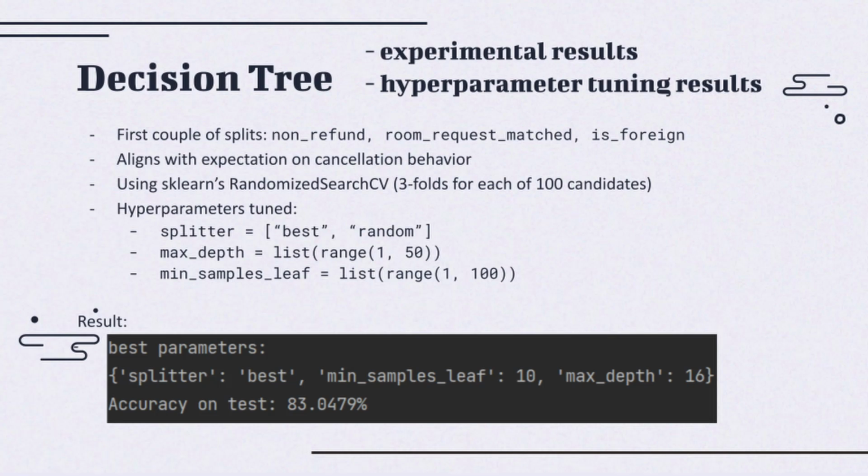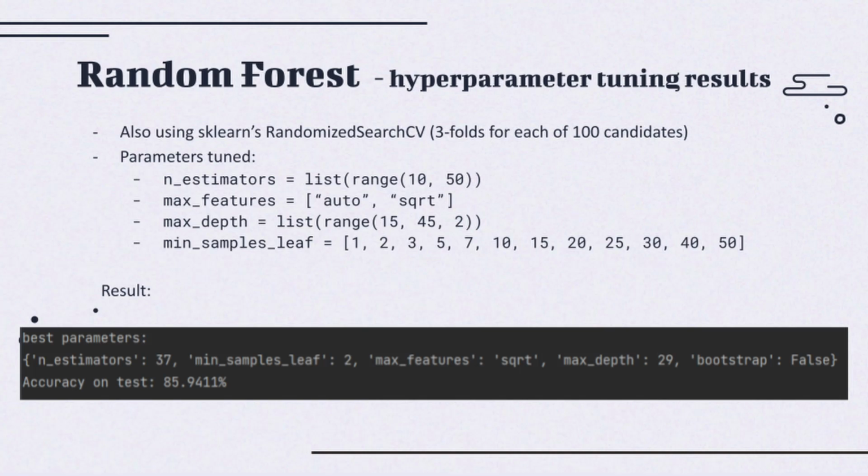For our decision tree classifier, we used sklearn's randomized search CV module to search for the best choices with regards to the minimum samples in a leaf and max depth, along with the splitter choice. We were able to obtain an accuracy increase of approximately 1% after tuning the parameters, with no perceivable difference in computation time. For random forest hyperparameter tuning, we selected a subset of parameters and took out less relevant ones such as minimum sample split and bootstrap. Given 300 fittings in total, the result using the best parameters is as above, with close to 86% accuracy on testing data.